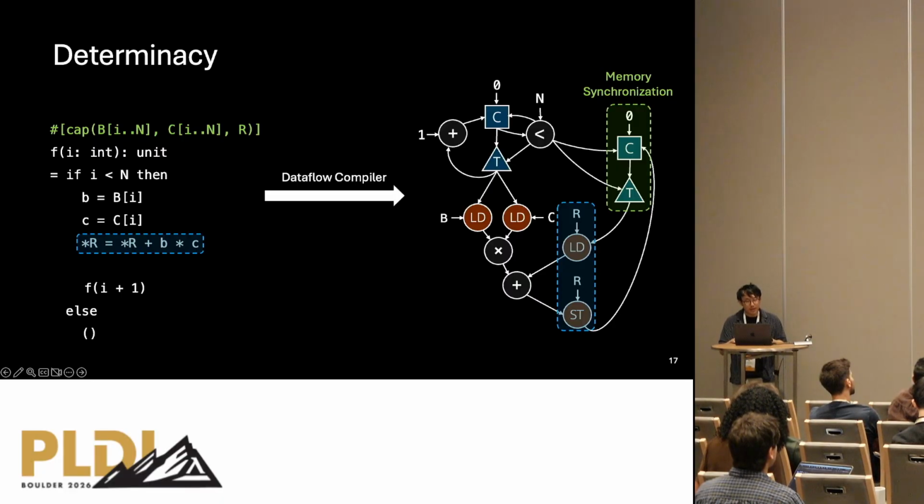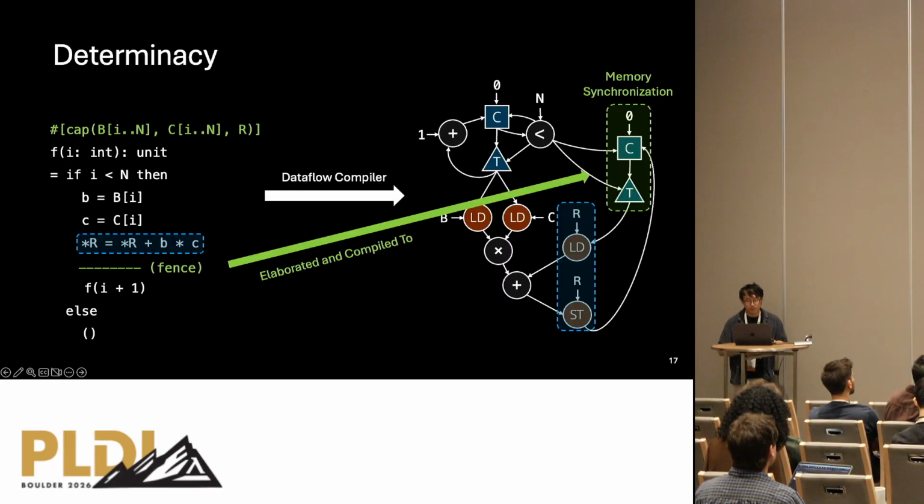And the reads and writes of these arrays will consume these permissions, which are affine. And when you need to reuse them, you need to add an explicit fence annotation to recycle the used permissions. And these fence annotations will then later manifest as explicit memory synchronization dependencies through an elaboration pass that I briefly mentioned before.